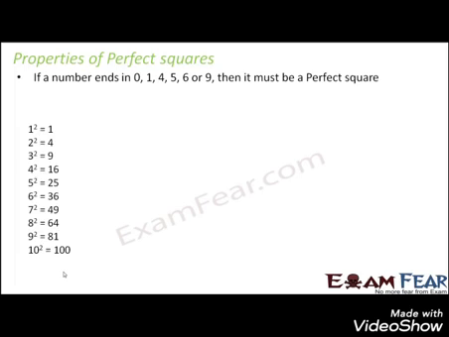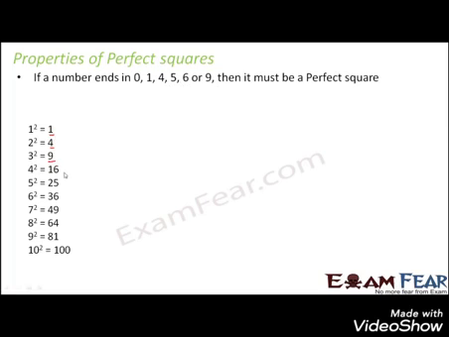So let us look at the perfect squares of the first 10 natural numbers, like 1 square, 2 square, 3 square and so on. When you look at these perfect squares, did you observe something? That all of these numbers have either 0, 1, 4, 5, 6 or 9 at their units place.